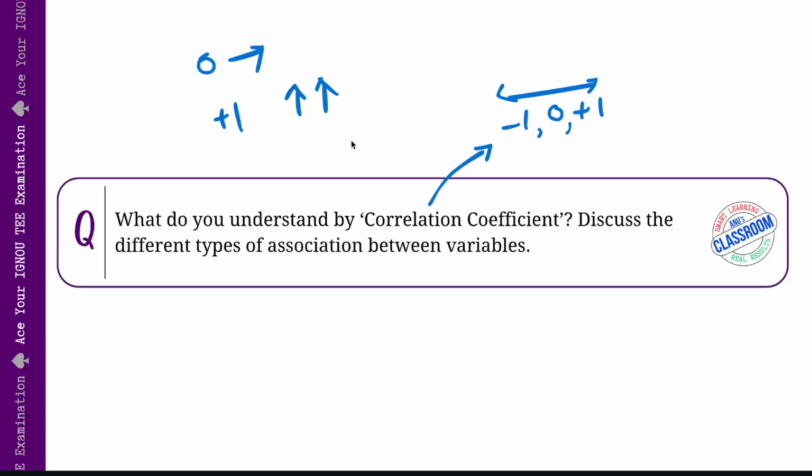For example, the price of petrol and your fruits and vegetables. If the price of petrol goes up, the prices of fruits and vegetables are also going to go up. The reason is that these two variables are positively correlated.